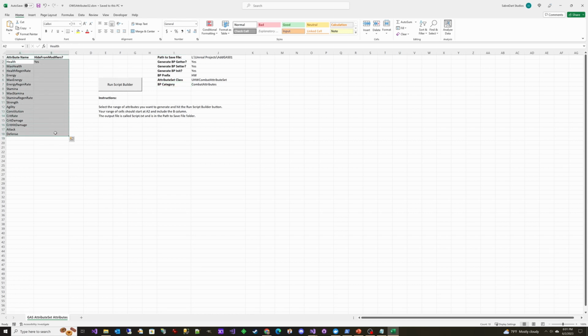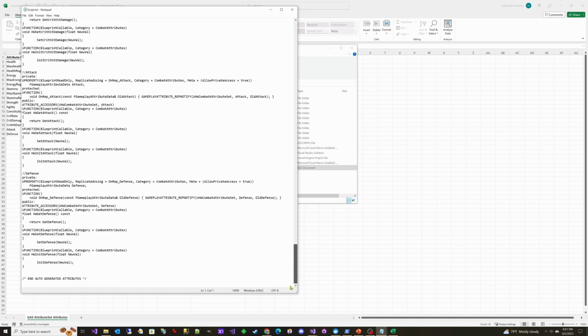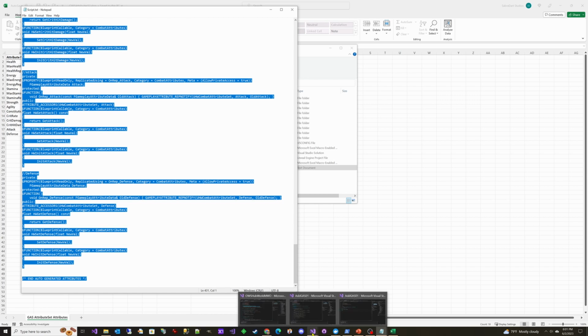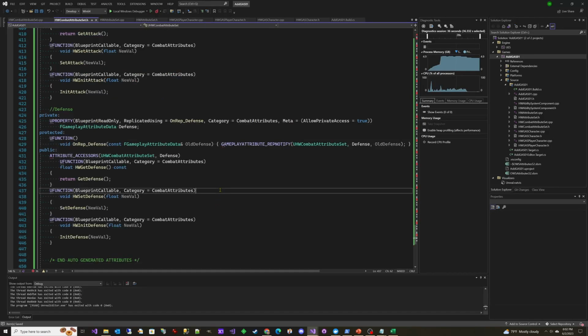So we will select starting in A2 down to B18, and we will hit Run Script Builder. And it will create a script.txt file. So it just generated this. You can see it's wrapped in this begin auto-generated attributes down to N. We're just going to hit Control-A, Control-C, grab all of that, and then we're going to come back to our project, and we're going to paste that in.